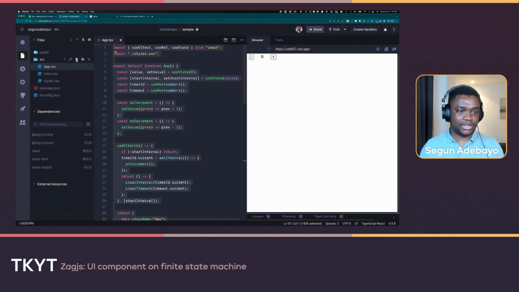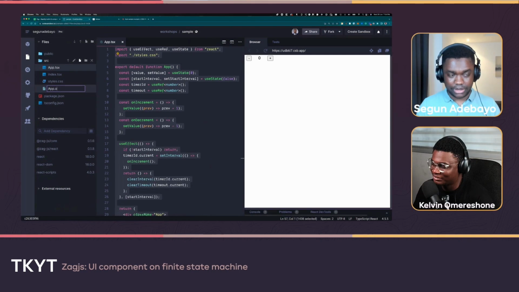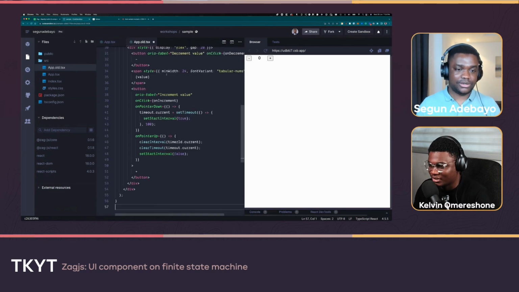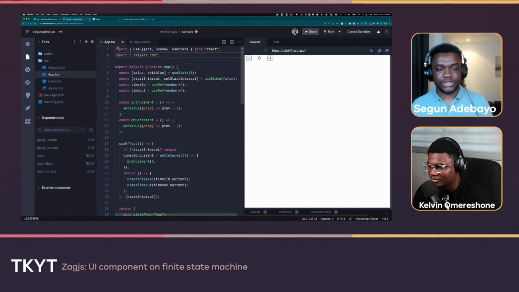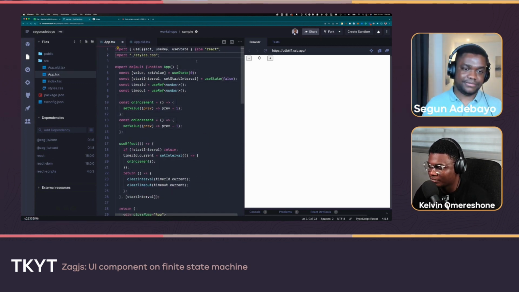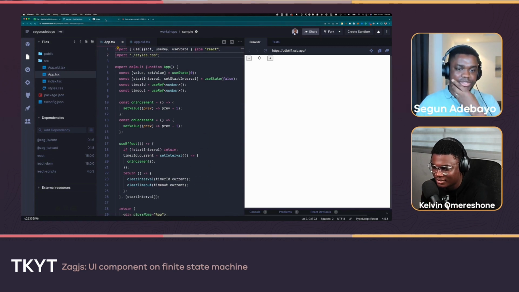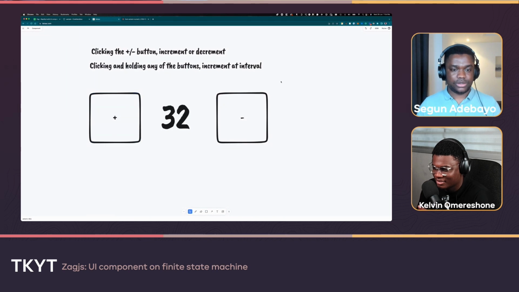So let's go to a much better world. I'm going to just take this app.old and dump this in there for comparison. And now let's model this the state chart way.